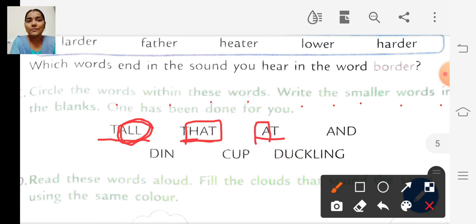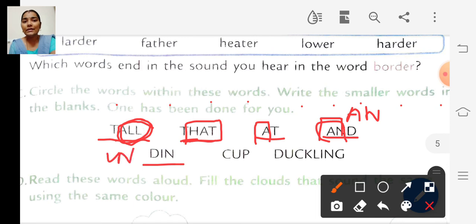The article, right? And the next one was and. And. So from the word and, we can find a small word, right? Okay? The next word is din. Din. So from this word din, we can find out the word in, right?